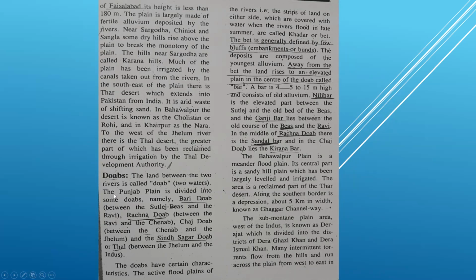For example, the Punjab plain is divided into some doabs, namely Bari Doab. Also, you will explain where it is: between the Sutlej River, Sutlej Bias, and the Ravi River. Rachna Doab between the Ravi and the Chenab, Chaj Doab between the Chenab and the Jhelum, and the Sindh Sagar Doab or Thal between the Jhelum and the Indus. You will write this complete paragraph if the question is define doab or name the doabs of Pakistan.